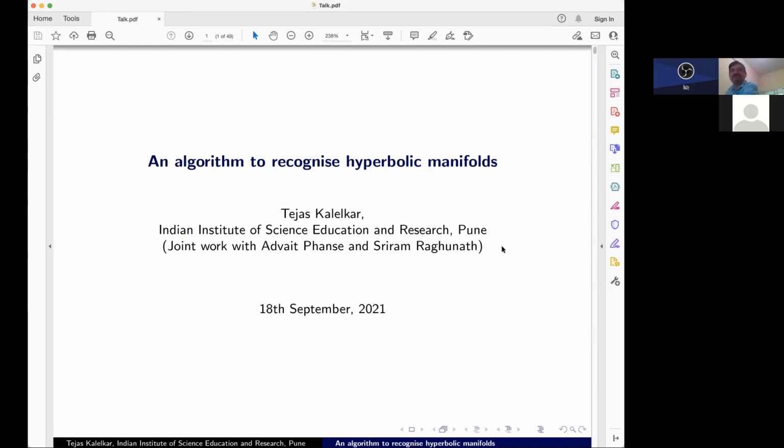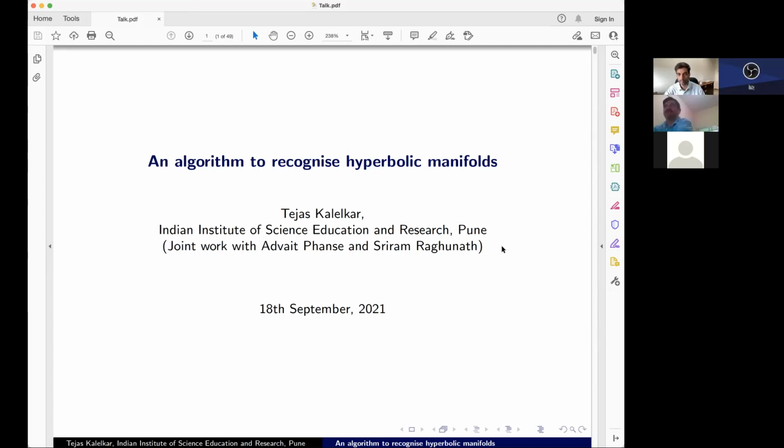I want to talk about an algorithm to recognize hyperbolic manifolds. As Siddharth pointed out, the aim here is that if you're given two constant curvature manifolds, either spherical, Euclidean or hyperbolic, to figure out whether the two manifolds are the same or not. That's essentially the aim of this talk: at least one algorithm to give a solution to this problem. This is joint work with my students Advait and Sriram.